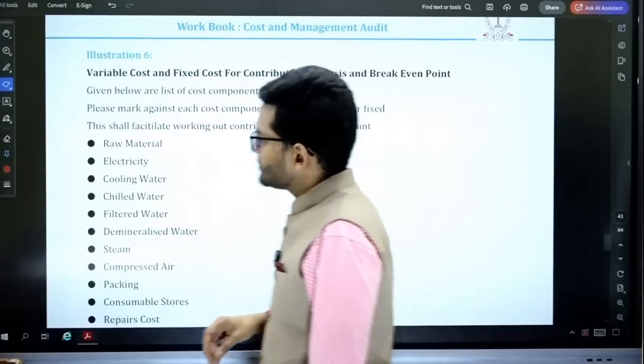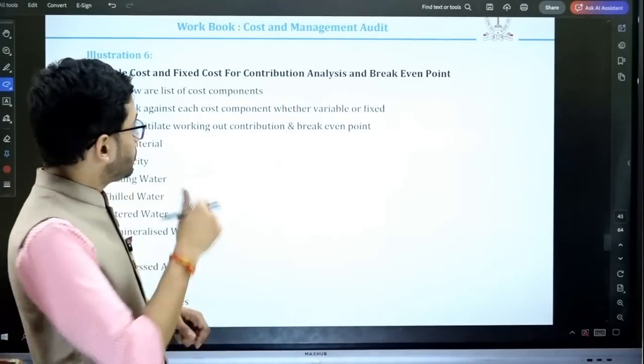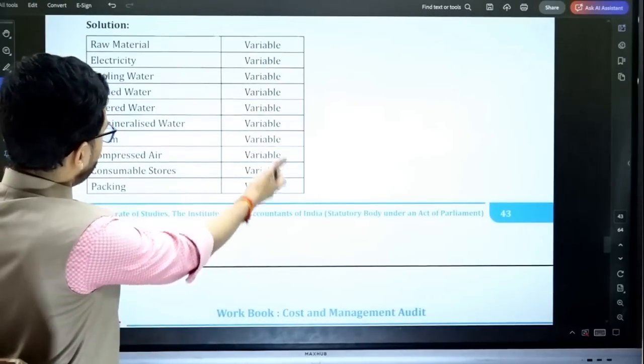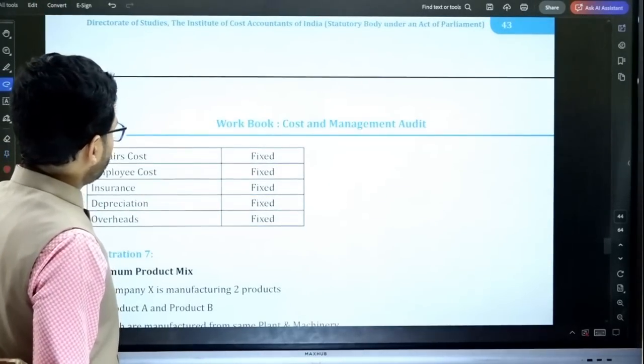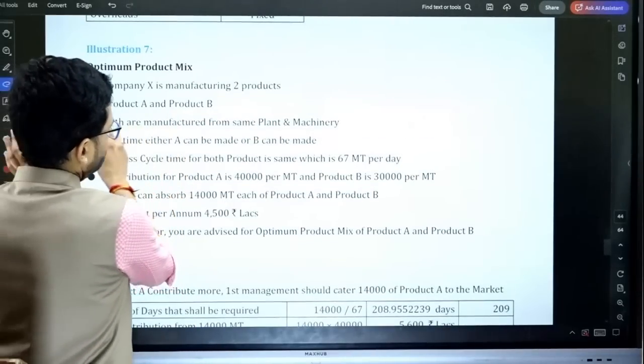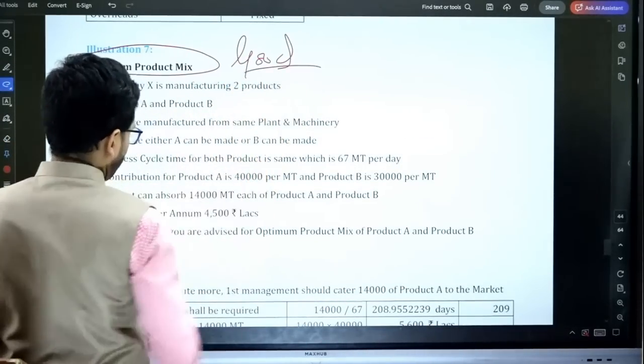Okay, sir. Then comes the variable cost, fixed cost. Again, a theoretical question, but a straightforward one. Very easy question, guys. Pure theory. You have to identify the fixed cost and the variable cost. That's it. Next, optimum product mix. What should be the optimum product mix? Again, a good question.